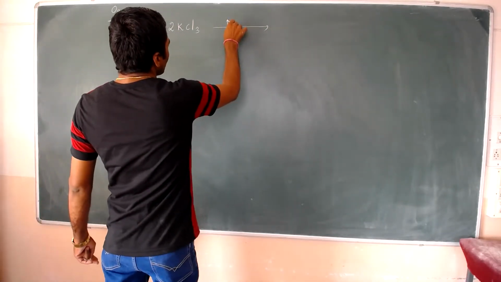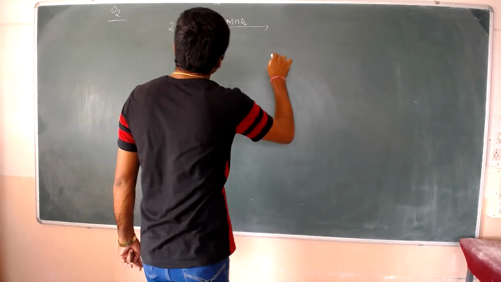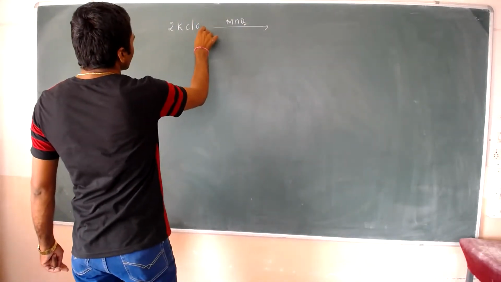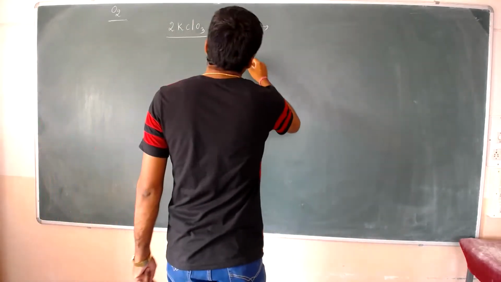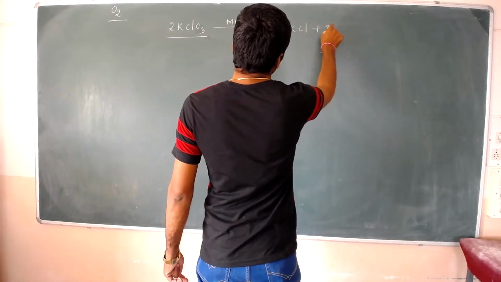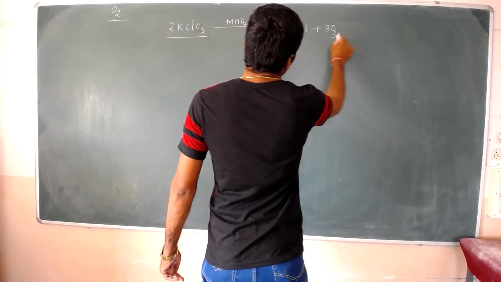On decomposition in the presence of MnO2, 2 moles of KClO3 form 2KCl plus 3O2.